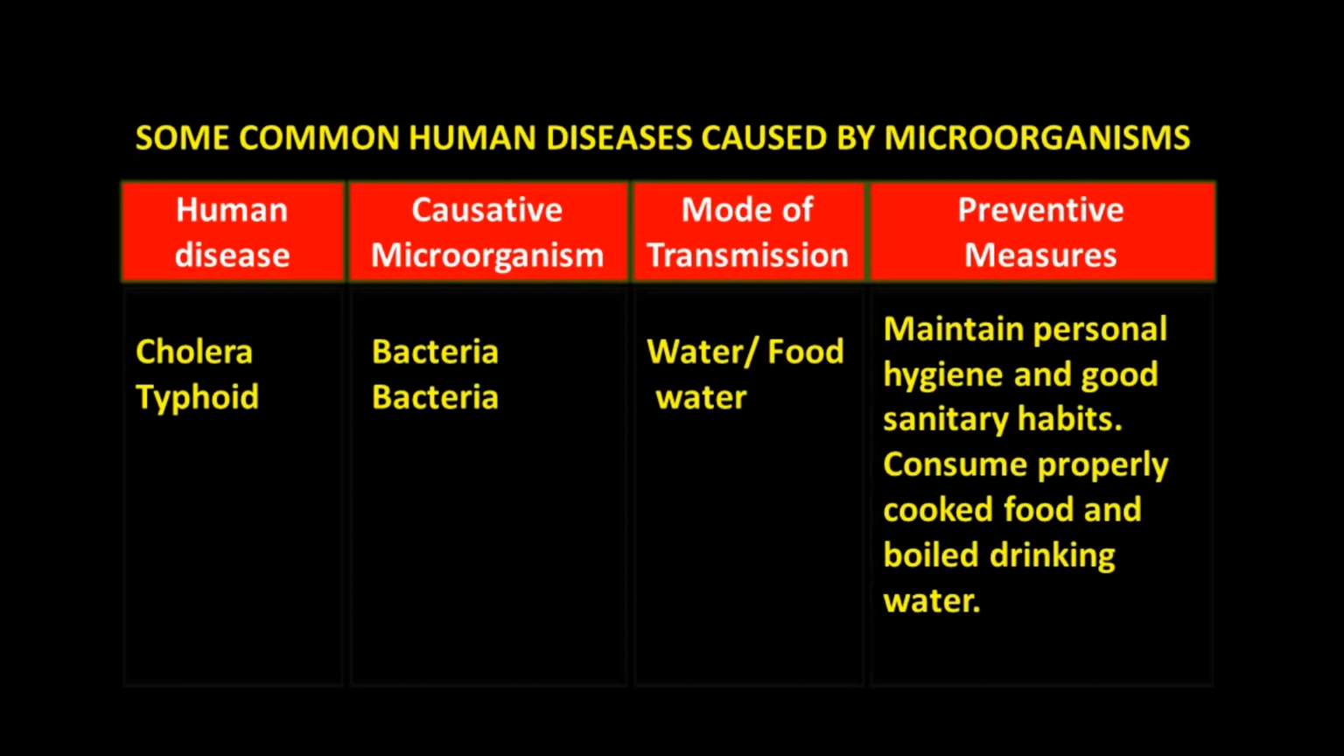Properly cooked food and boiled drinking water kill the microorganisms present in them, so we can avoid the spread of these diseases through food and water by proper cooking of food and boiling of water. And vaccination helps to prevent diseases spread by microorganisms.